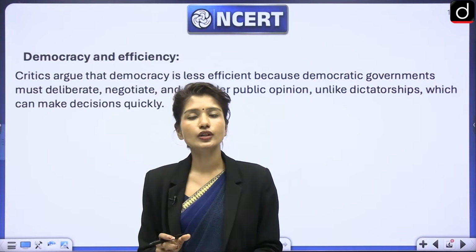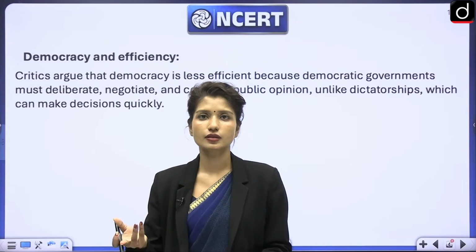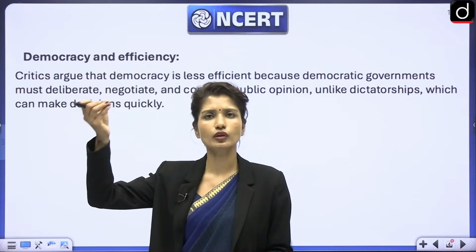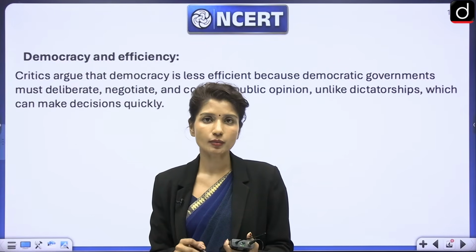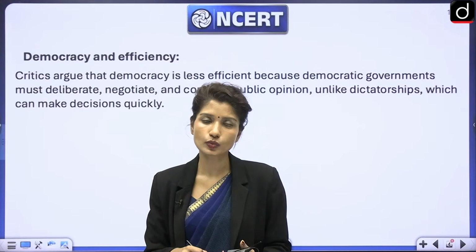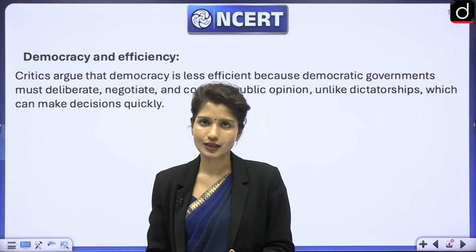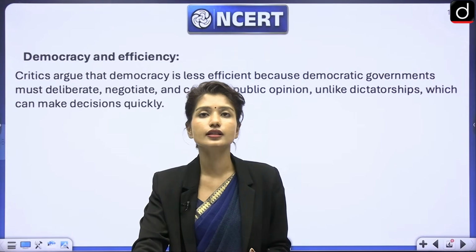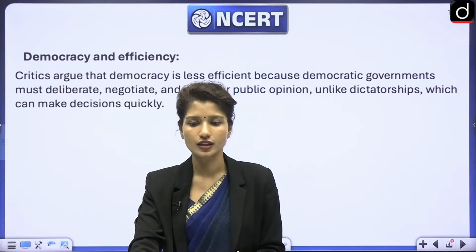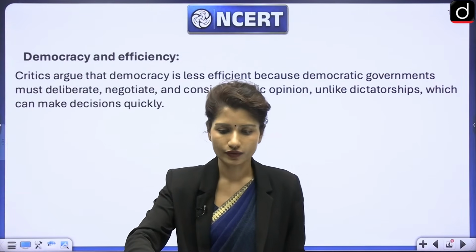In dictatorship, on the other hand, decision making is fast because there are only one or two or few people involved in the decision making, but those decisions can be arbitrary, those can be against people's wills, they generally are not accepted by people, right? Okay, democratic governments take time because they follow procedures. Democratic procedure.